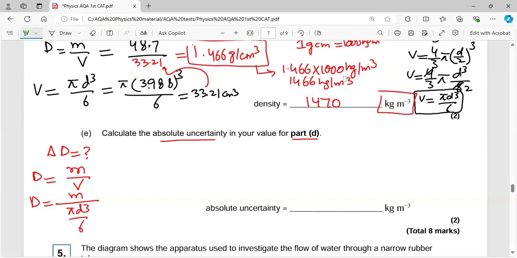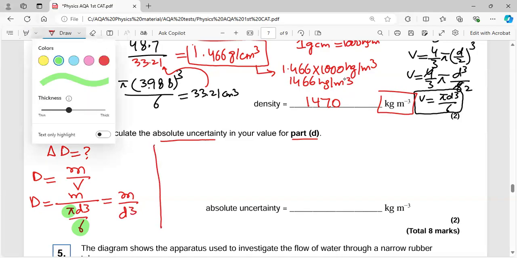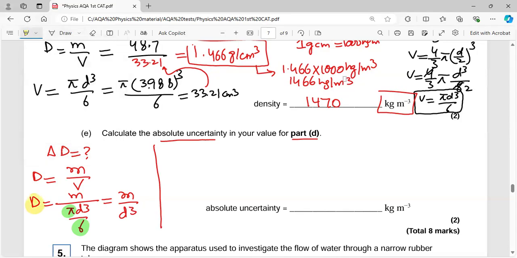And when we have to find the uncertainty, we don't use these constant values. So we are left only with this. Now we will be working only upon density equal to m over d cubed.